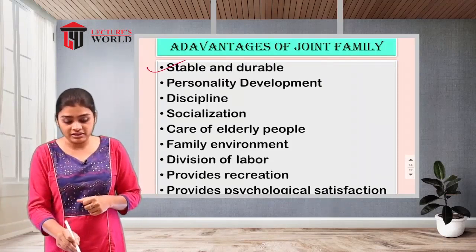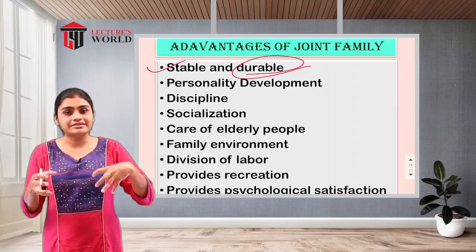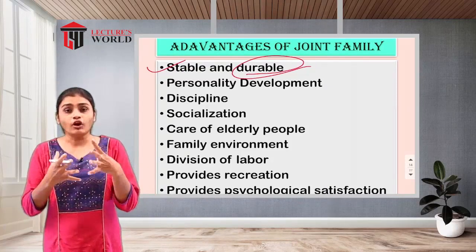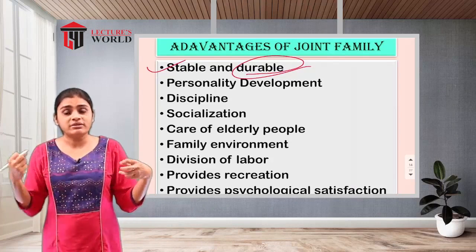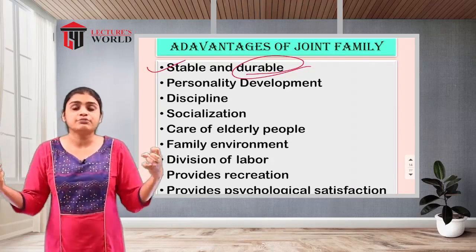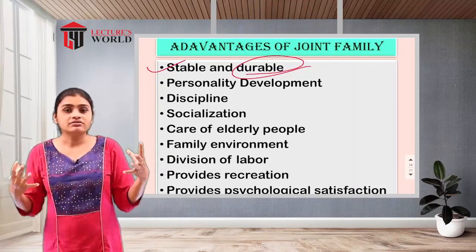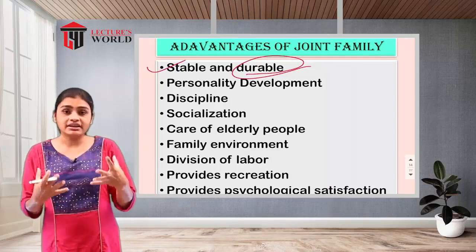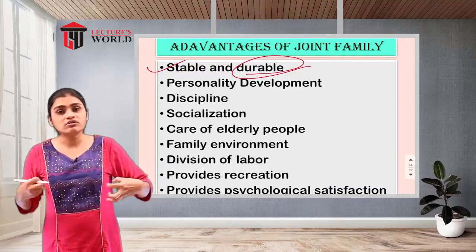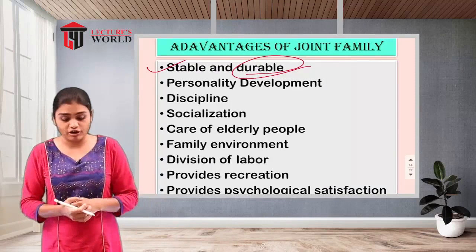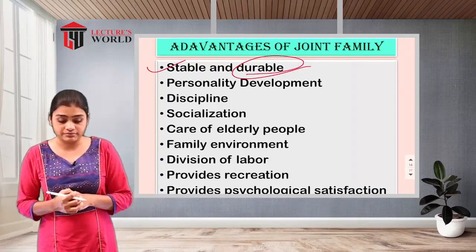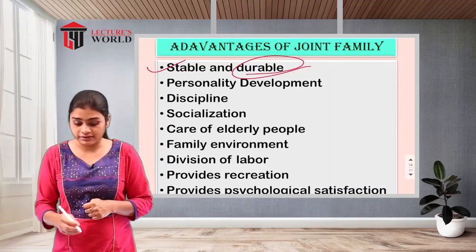At the same time, it is durable, that means it is resistant. Whatever breakage or problems will be there, they will be considered as the problem of the whole family, and the whole family will fight that particular problem. So it has durability as well as stability.